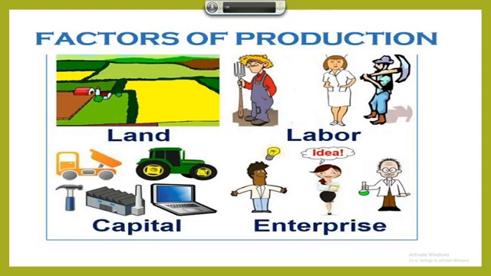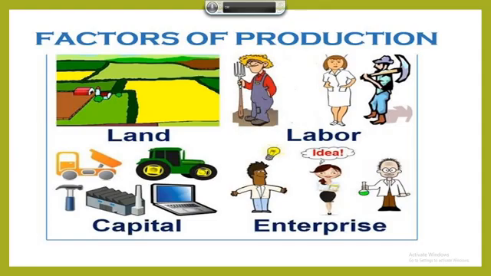Fixed capital: those inputs which are purchased only once and can be used again and again are called fixed capital, and the inputs which are daily required for the production process are called working capital. Examples of fixed capital are tools, machines, and buildings. Say for example, for a factory, a machine is required. Suppose you purchased a machine. That machine can be used again and again for producing different goods.